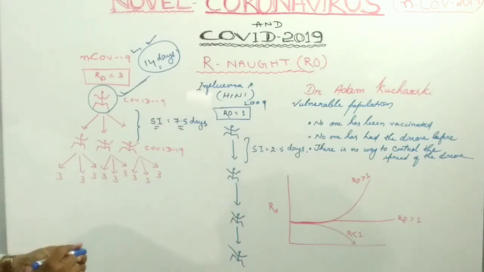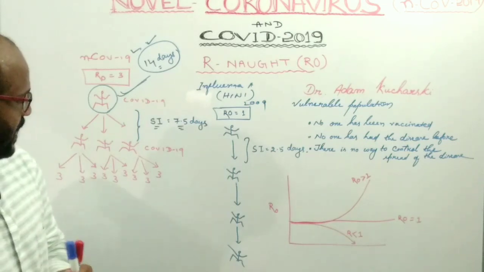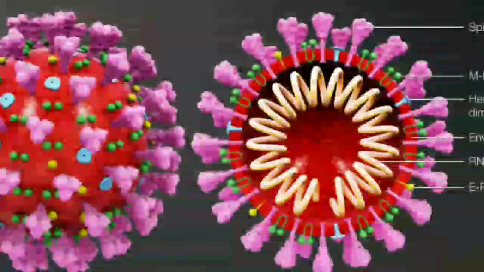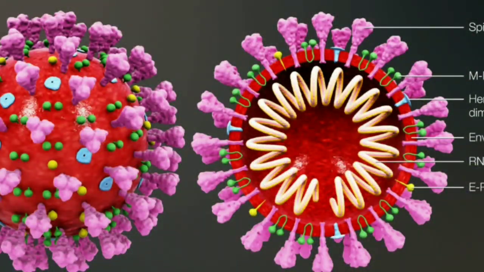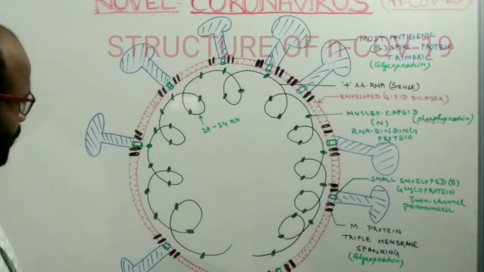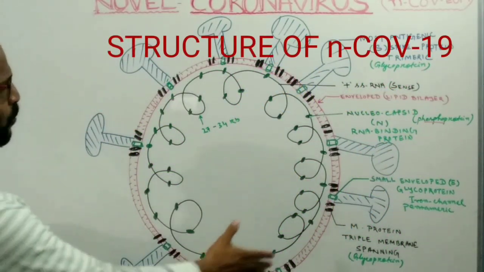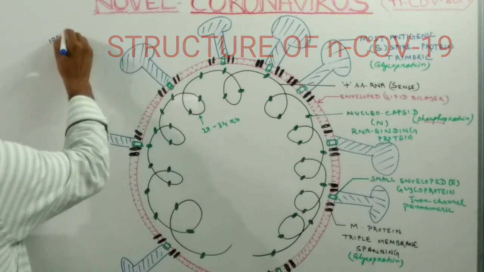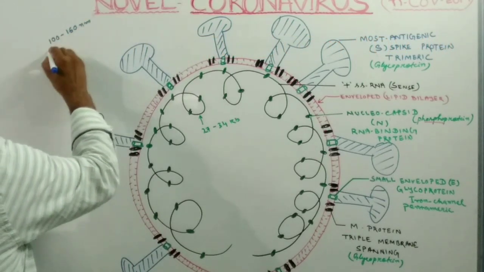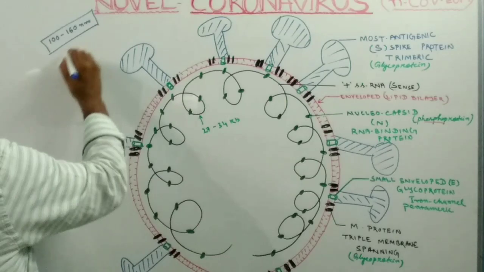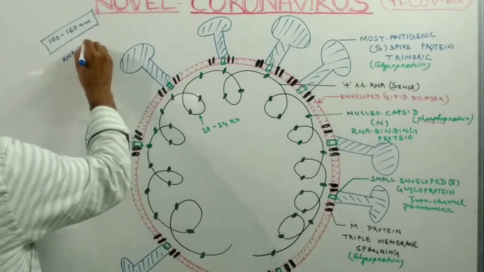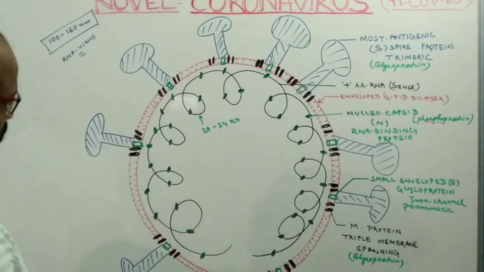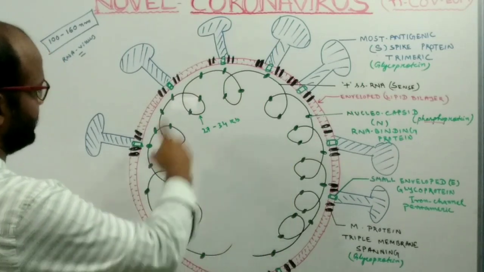Now come to the structure and the pathogenicity of novel coronavirus. This is the structure of novel coronavirus. As you see, there are so many proteins, and the size of the virus is about 100 to 160 nanometers. This is the largest virus among the RNA viruses. The genetic material is single-stranded positive-sense RNA.